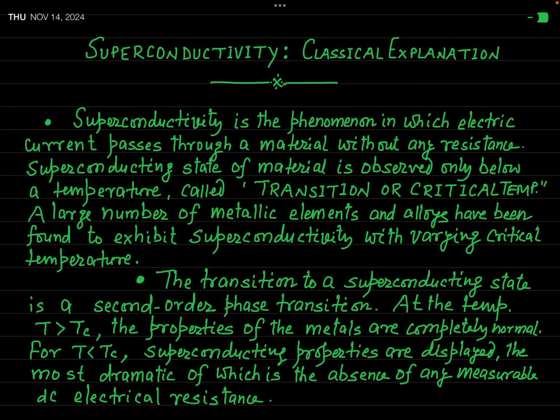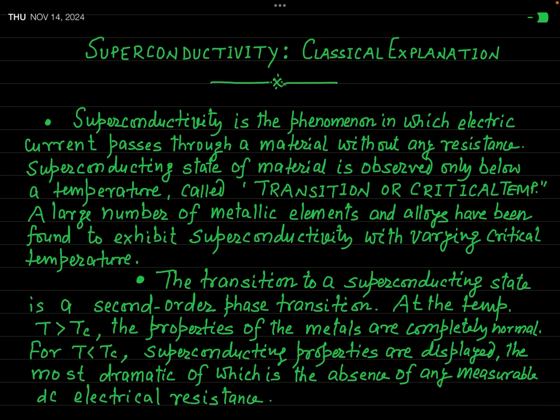But this theory is also not very successful. Finally, we find a very successful theory in 1957 by three scientists called Bardeen, Cooper, and Schrieffer.